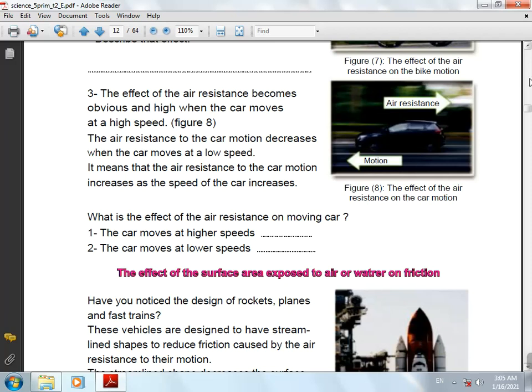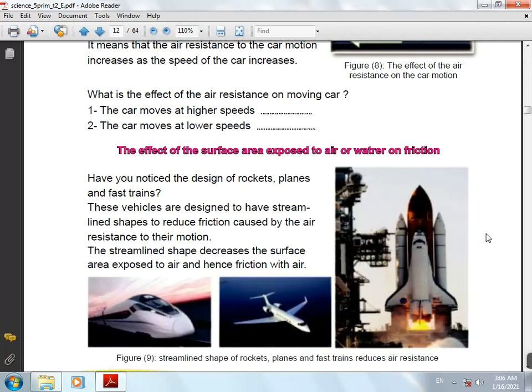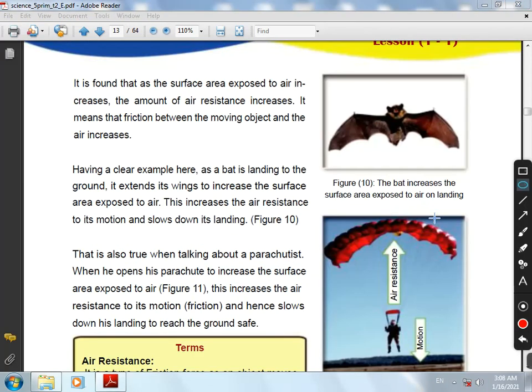Let's review what we said again. By increasing the speed of the moving object, friction force increases and vice versa. Meaning, increase the speed, increase friction force; decrease the speed, decrease friction force. Increase surface area, increase friction force; decrease surface area, decrease friction force. But what does the streamline shape do? Decrease surface area and decrease friction force.